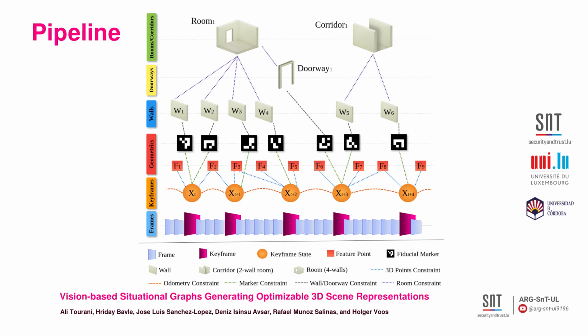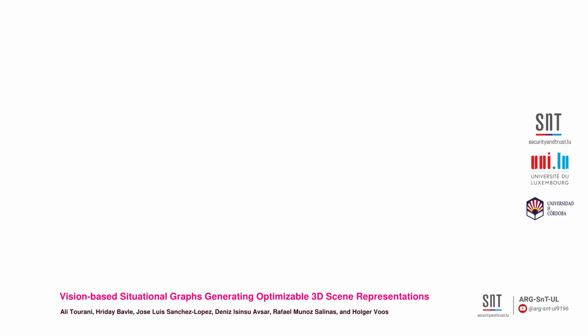You can see that it incorporates semantic constraints including walls, doorways, corridors, and rooms. The pre-existing geometric constraints have been complemented with semantic constraints acquired with the aid of fiducial markers.